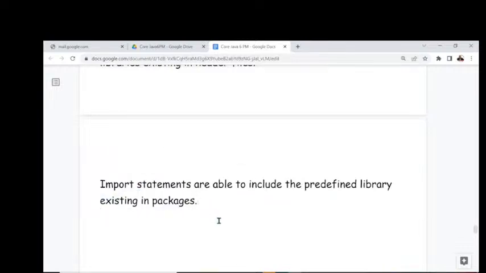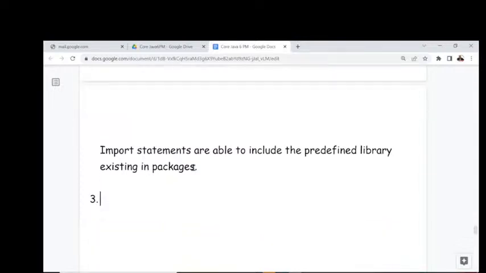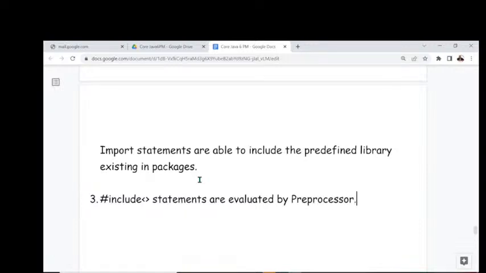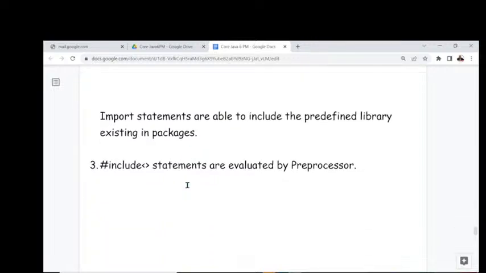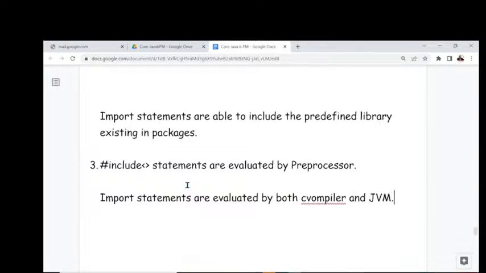Now the third point, observe carefully. Hash include statements are evaluated by whom? By the preprocessor. Am I right or not? Similarly, import statements are evaluated by both the compiler and the JVM. Am I right or not? Both compiler and JVM. So now this is another point we have to understand.